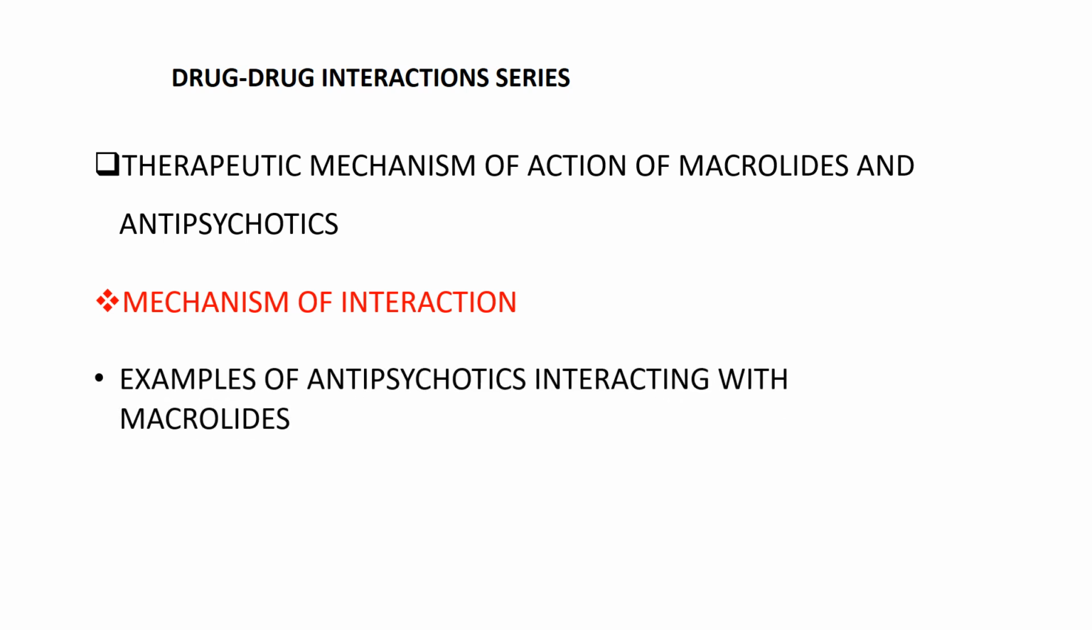So what are the examples of antipsychotics that interact with macrolides? The macrolides, in the first place, we have erythromycin and clarithromycin. And we know that antipsychotics that cause QT prolongation are haloperidol, ziprasidone, and clozapine. They will cause QT prolongation. So when these two agents are given concurrently, they increase the chances of a patient falling into fatal arrhythmias.